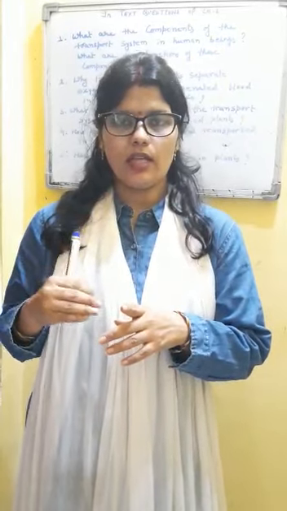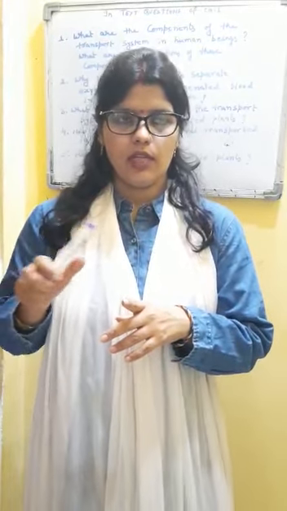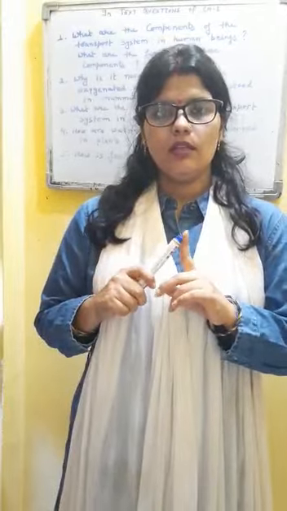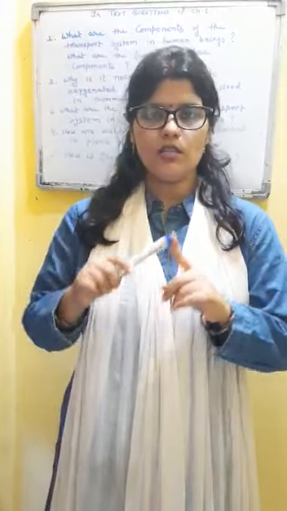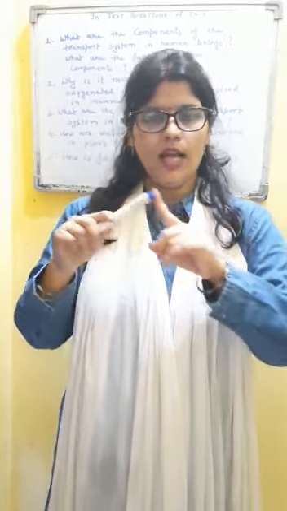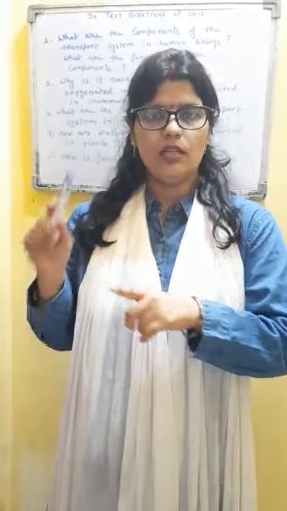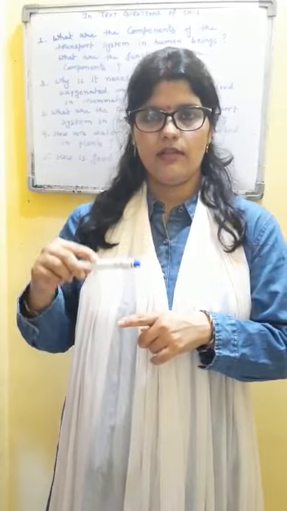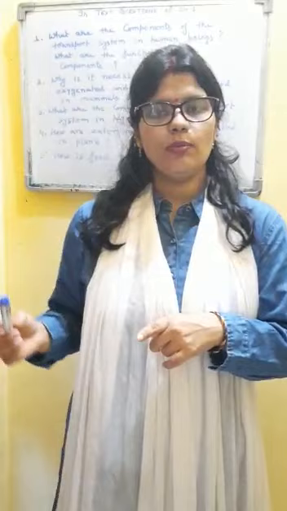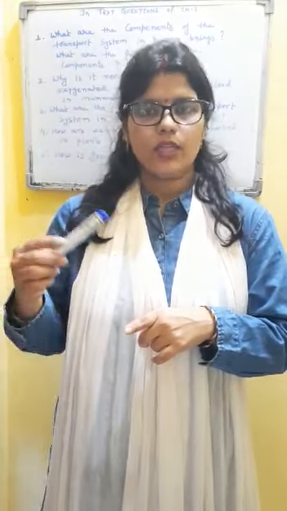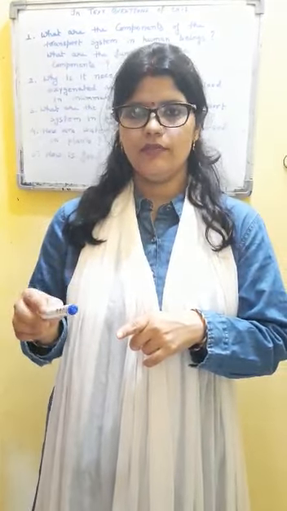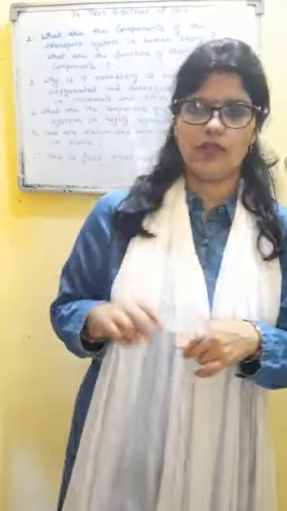So you will write down the answer in two parts. You will write in such a way that the human circulatory system has two parts: blood vascular system and lymphatic system. Now the components of blood vascular system are blood, heart, artery, veins, capillaries with their function. Then components of lymphatic system are lymph, its function; lymph nodes, its functions; and lymph vessels, its function.